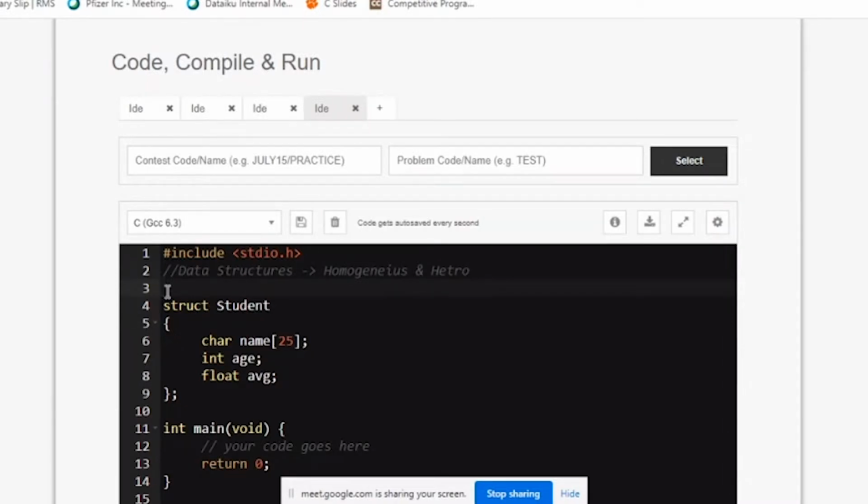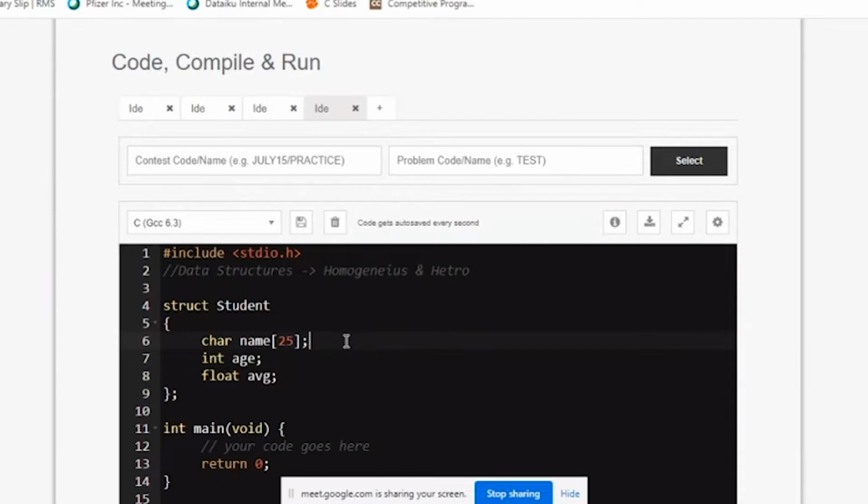And you know that student data is not all integer. Name is a character array, you can see here. Why? Because no one has a name like A or B. Your name is actually, for example, Prakyat. It's a collection of characters. How many are there? 9 characters in Prakyat. So assuming that the maximum number of characters one person can have is 25, I've reserved 25. So how many rooms will be given? Theoretically, 25 rooms.